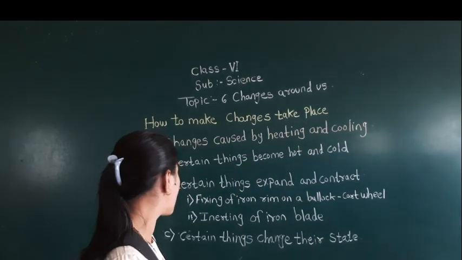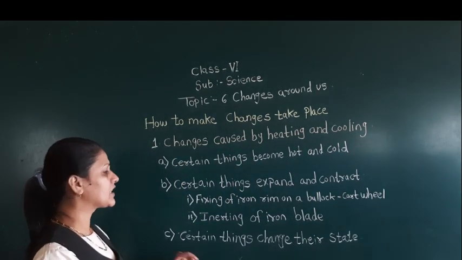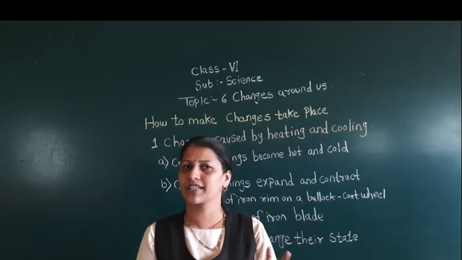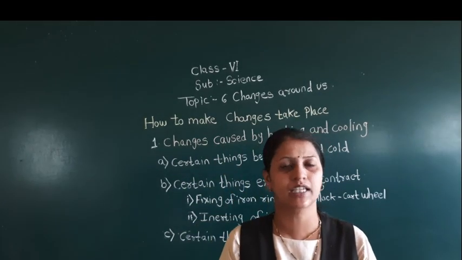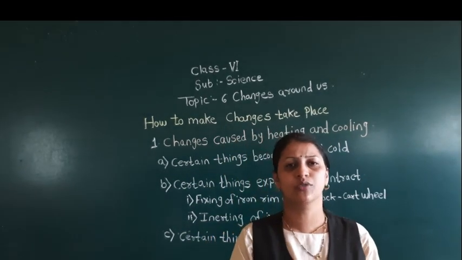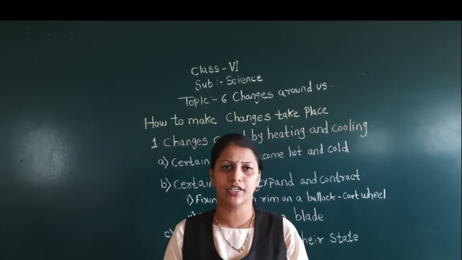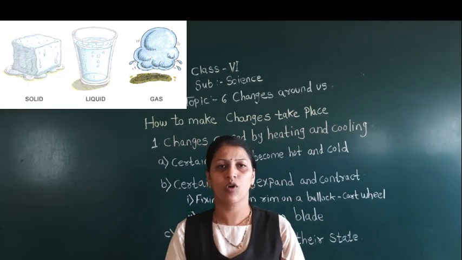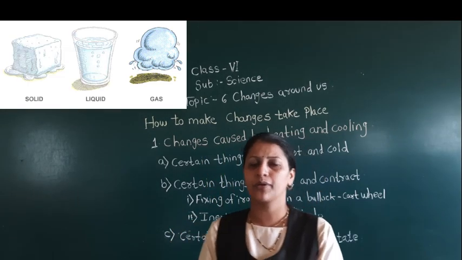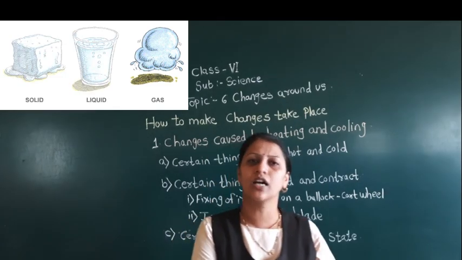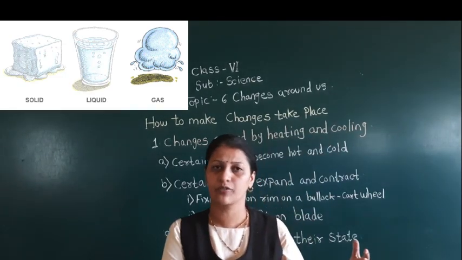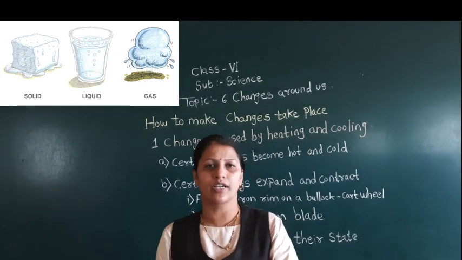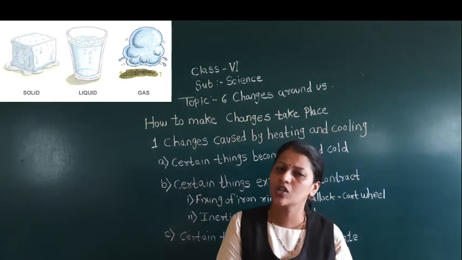Are you getting this? So the next type: certain things change their states. For example, the daily life example is our water. Water can change into different states. Now if we keep water in the fridge, it is going to convert into the solid state. Am I right? Means what we are doing? We are keeping the warm water in the fridge, so we are cooling that. So the liquid state water is converted into the solid state.